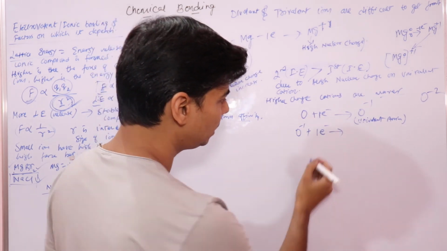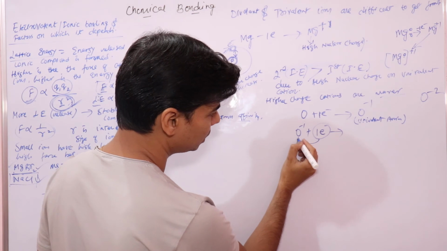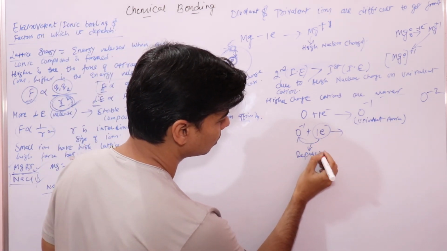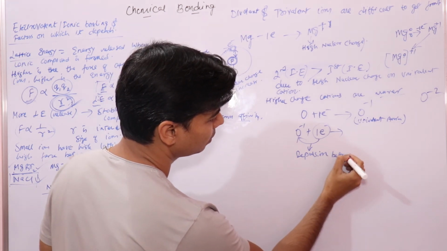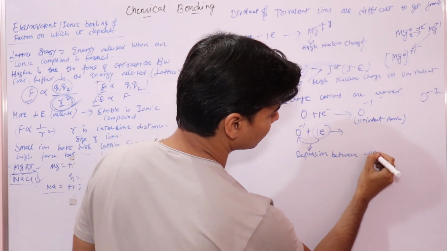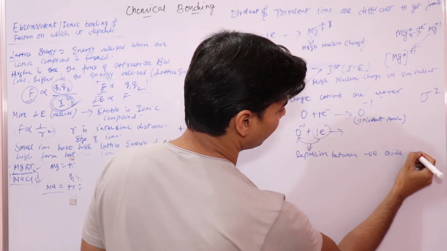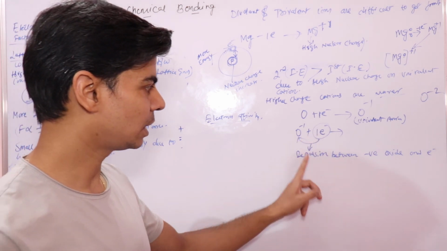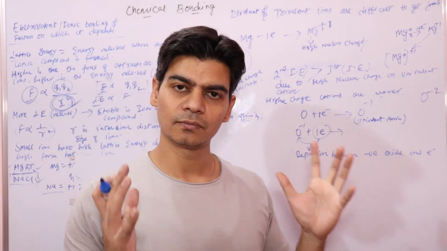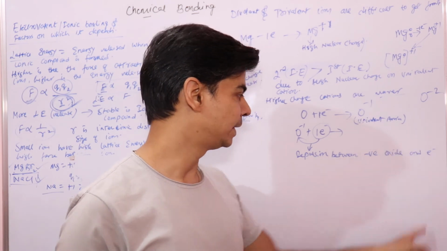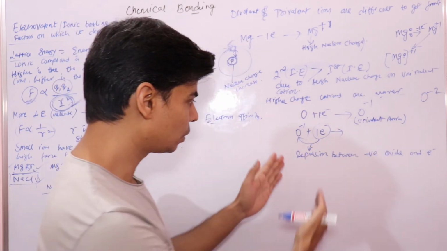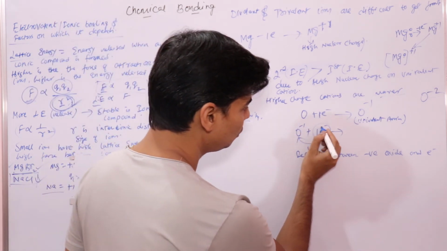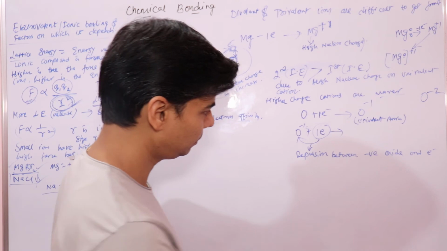When you add this electron to this oxide ion, there is repulsion between the negative oxide ion and the electron, because similarly charged ions have a repulsive force. They will repel one another. So in order to add this electron, you need to provide energy.